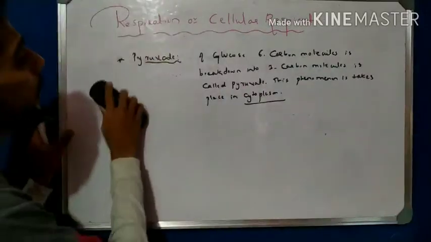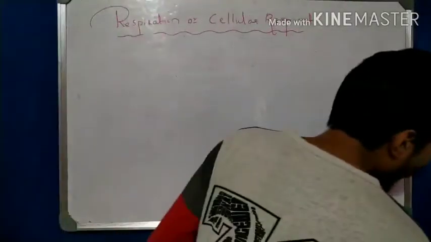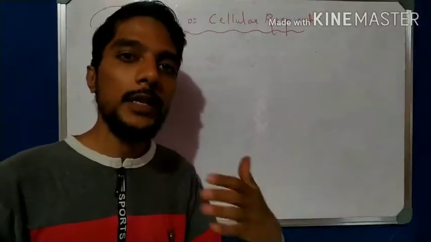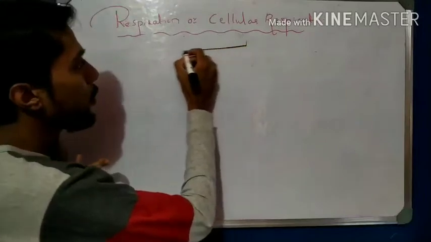Now come to another important point about respiration. As we know, respiration has 2 types, in the presence of oxygen and in the absence of oxygen. So I can divide respiration in 2 ways.